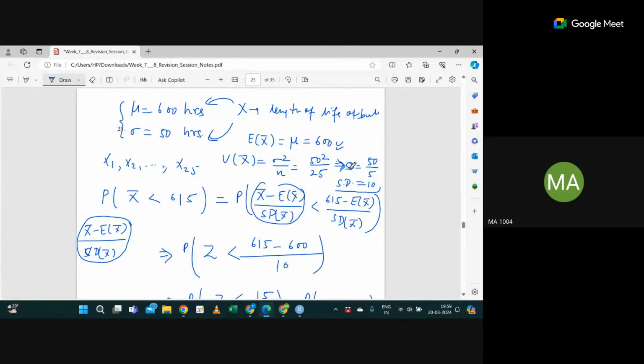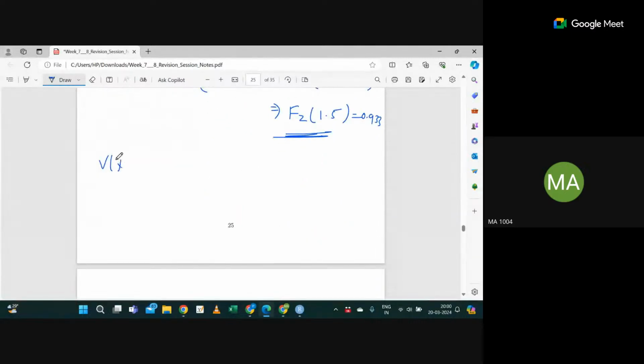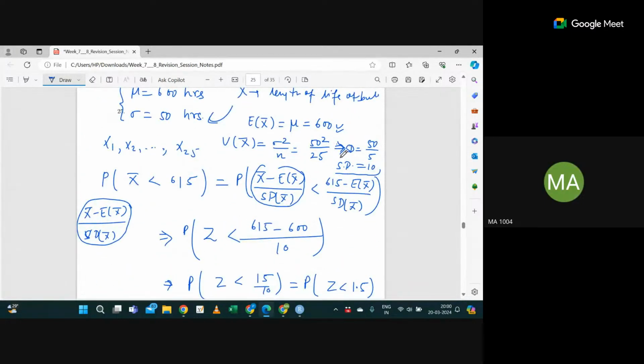Let me do it. The variance of x bar is sigma square by n. This means the standard deviation of x bar will be sigma by root 10, right? Yes, sir. Sigma is 50, which is given to us. Root 25 is 5, and 50 divided by 5 is 10. I have calculated 10 here. Now it's clear?